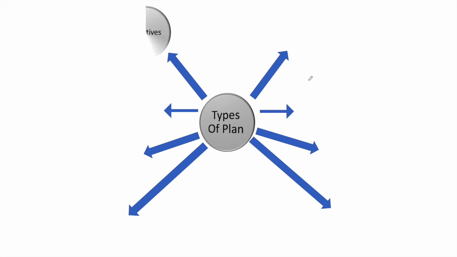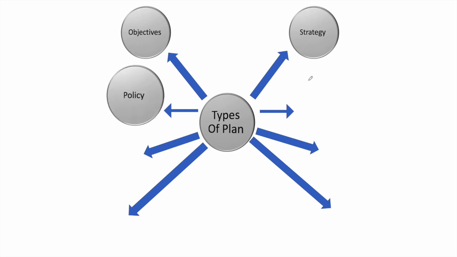Now let us talk about these different types of plan. The first one is objective. The objectives serve as a guide for overall planning. So objective can be said to be the desired future position that the management would like to reach. Then the second one is the strategy. A strategy provides the broad contours of an organization's business. It will also refer to future decisions defining the organization's direction and scope in the long run.